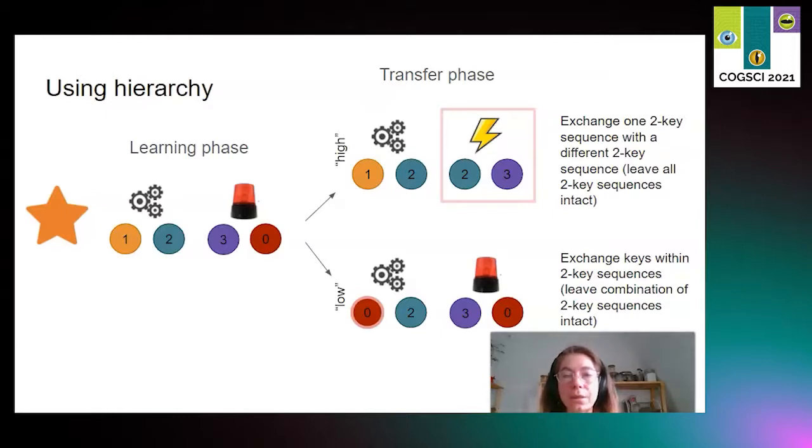We did not tell participants when the transfer phase started, and there were no visual cues, so they just kept pressing keys for stars and the rules changed in the background. What did we expect would happen?